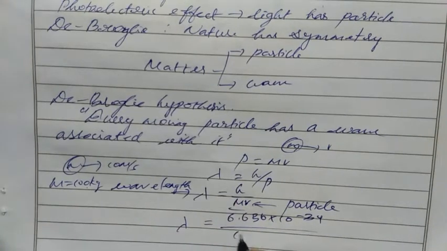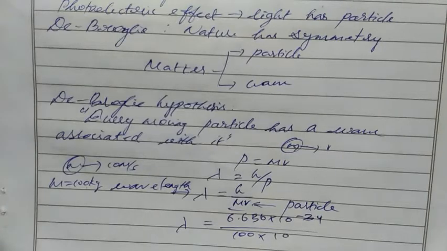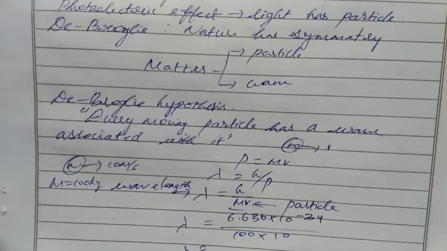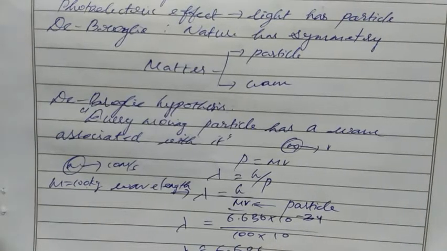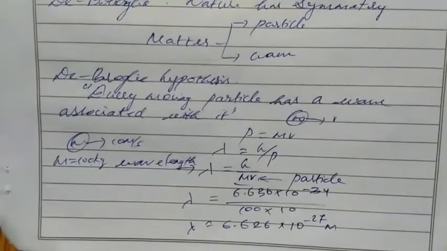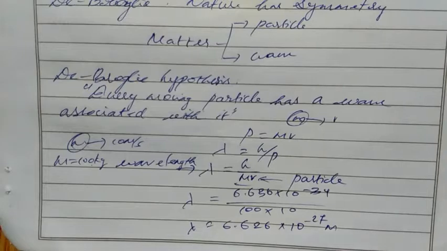The mass is 100 kilogram and the velocity 10 meter per second. So we get lambda somewhat like 6.626 into 10 power minus 27 angstrom.